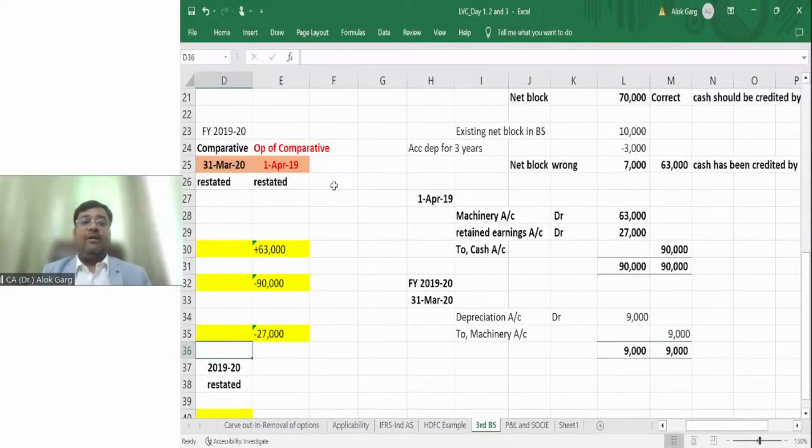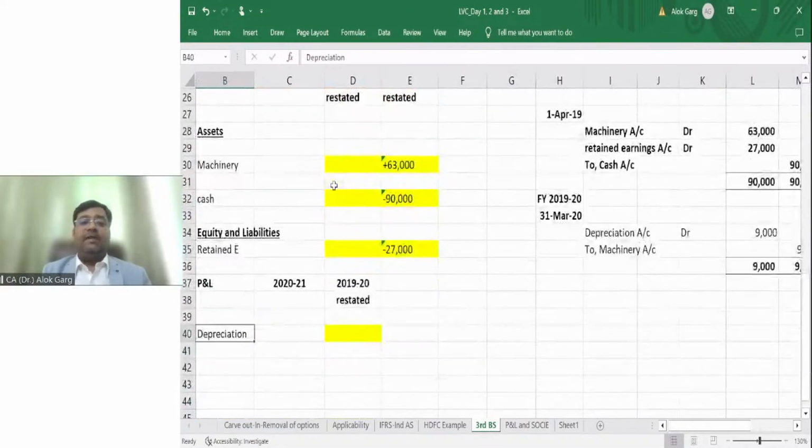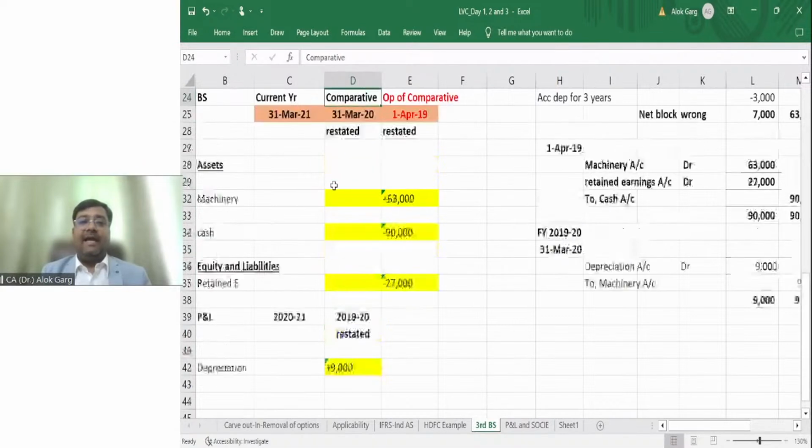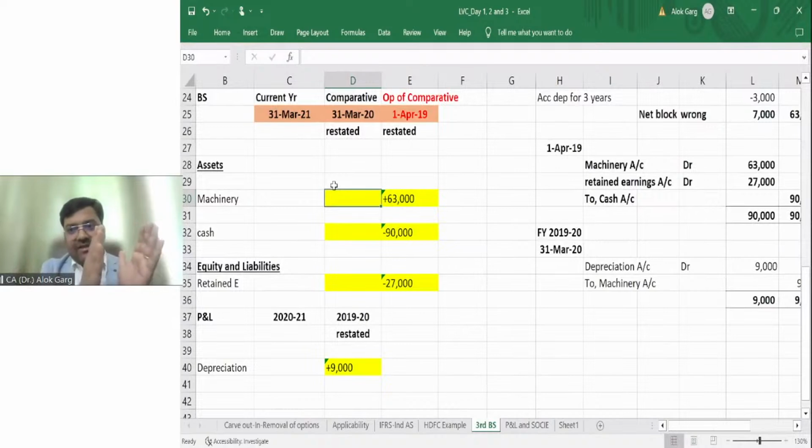Is that clear? What I'll do, my last year P&L will be restated and my depreciation will increase by 9,000 rupees and my profit will be decreased by 9,000 rupees, and 63 minus 9. So at this point of time, how much impact will be there? Plus 63 minus 9, so plus 54,000 impact will be shown in the balance sheet, right? So when you compare your last year published balance sheet with the restated comparative balance sheet, you will find a difference of 54,000 in the comparative date.